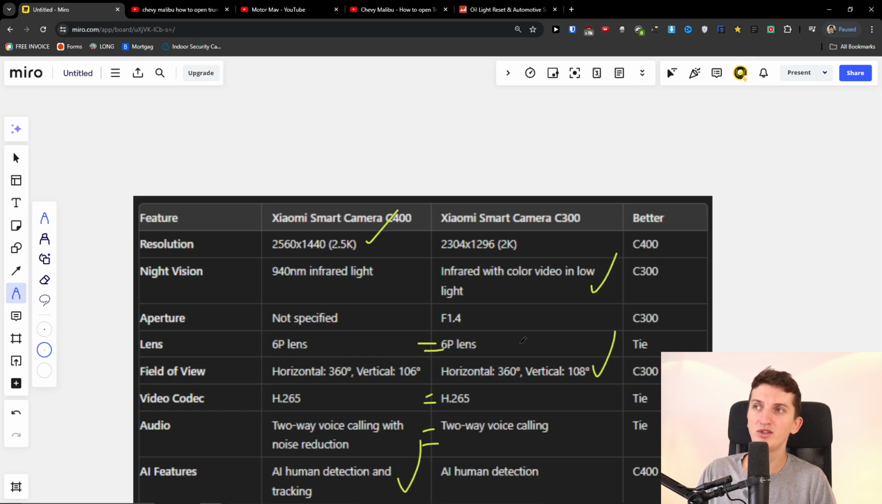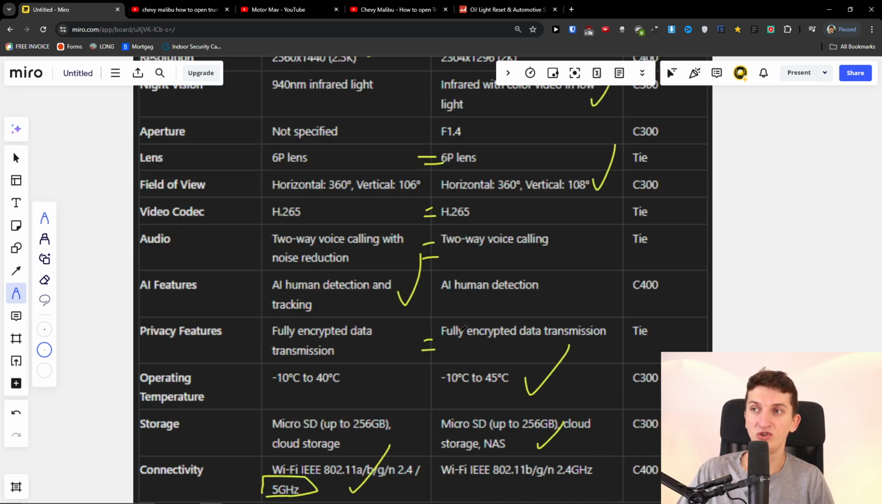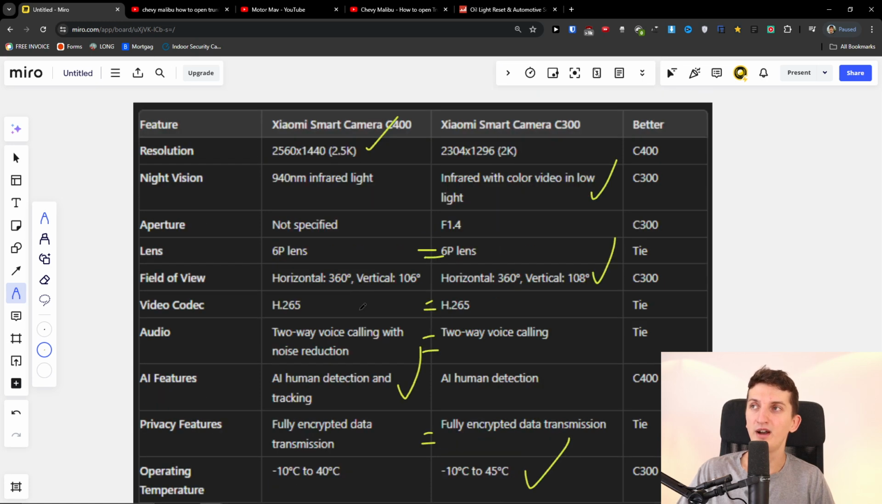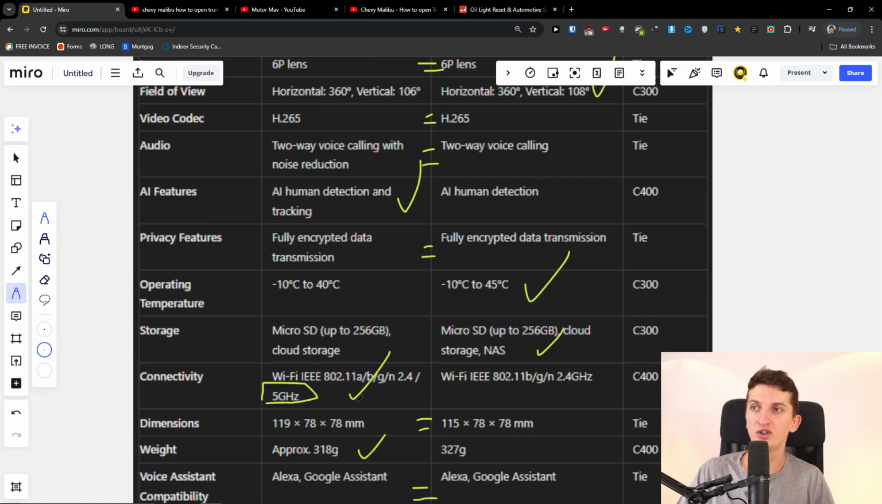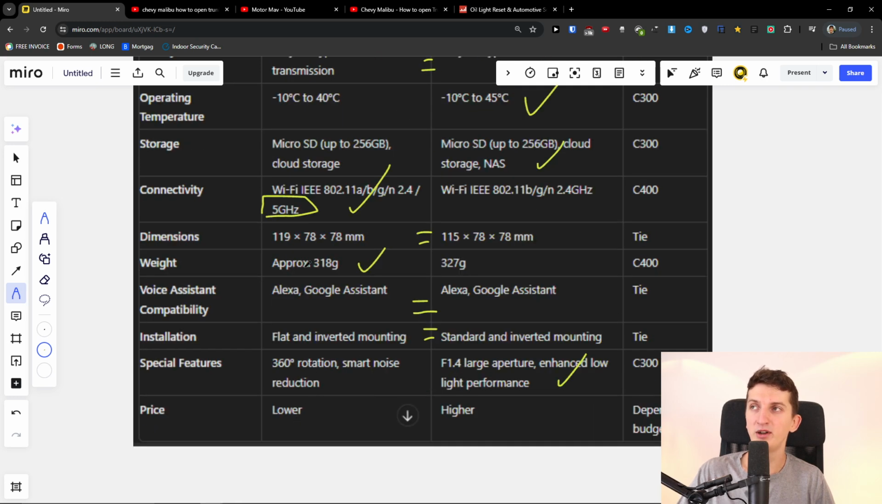So clearly, as you can see, with the C400, you're going to have better resolution. But with the C300, you get better night vision and a better field of view, just by a little bit. With the C400, you're going to have better AI features. Here, storage, you're going to have the C300. The C400 is better in connectivity. Then the weight is better for the C400. And then special features are better for the C300.